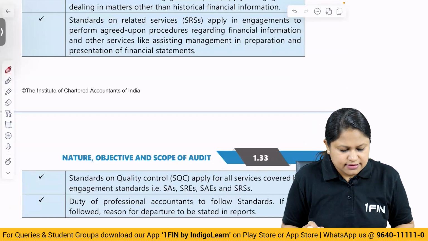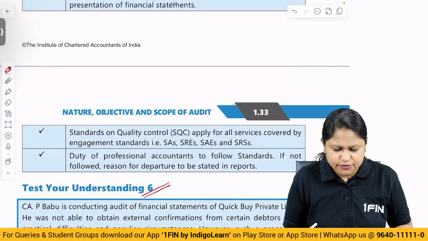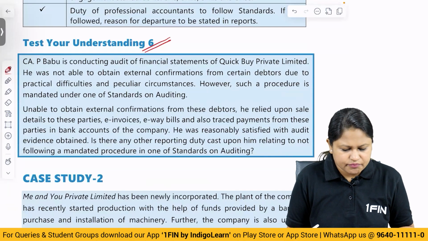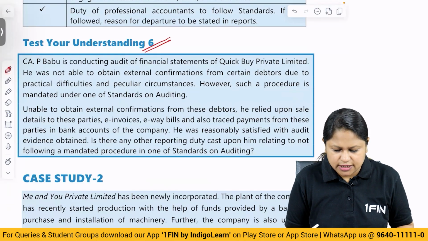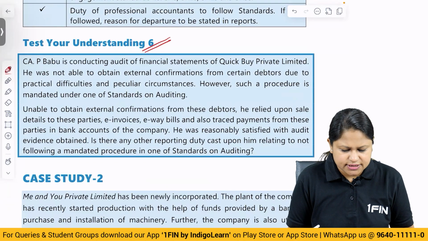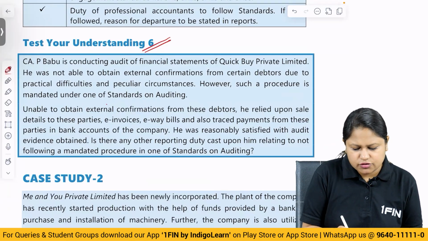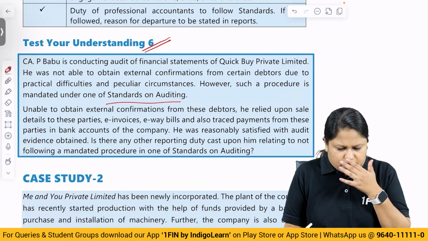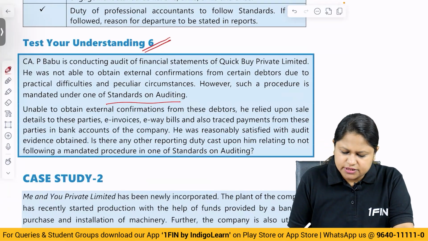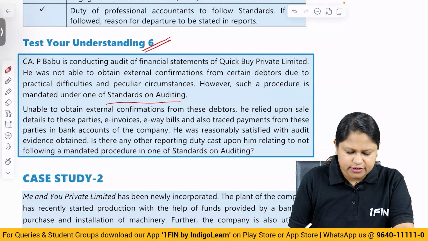Okay. Then CA Babu is conducting audit of financial statements of Quick Buy Private Limited. He was not able to obtain external confirmation from certain debtors due to practical difficulties and peculiar circumstances. However, such a procedure is mandated under one of the standards on auditing. Unable to obtain external confirmation from these debtors, he relied upon sale details of these parties, e-invoices, e-way bills, and also traced payments from these parties in the bank account of the company. He was reasonably satisfied with the audit evidence obtained. Is there any other reporting duty cast upon him relating to the following mandated procedure in one of the standards on auditing?